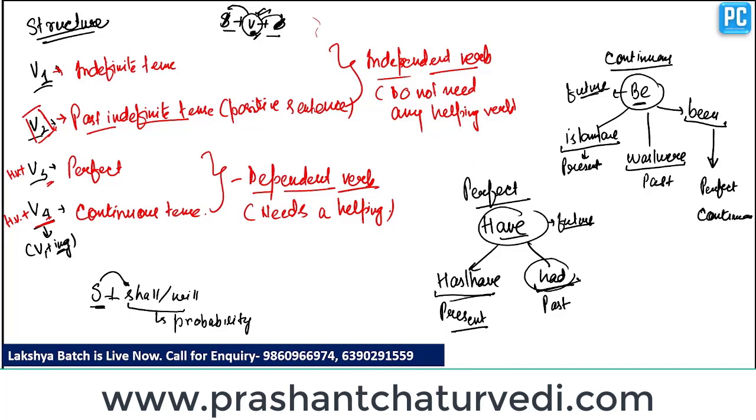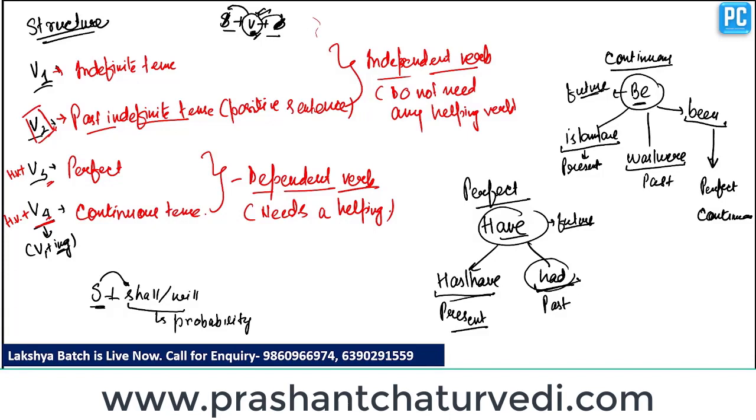Clear? So these two verbs are dependent verbs. The third form of verb is dependent, it means that it needs a helping verb. It cannot act independently in a sentence. And if we talk about the fourth form of verb, it is also of the same kind, that it also needs a helping verb, it cannot act independently. But if we talk about the second form of verb or first form of verb, they are totally reciprocal to them. They are independent verbs. Independent means that they do not need any helping verb before them. Clear? And the second form of verb is purely an independent verb.